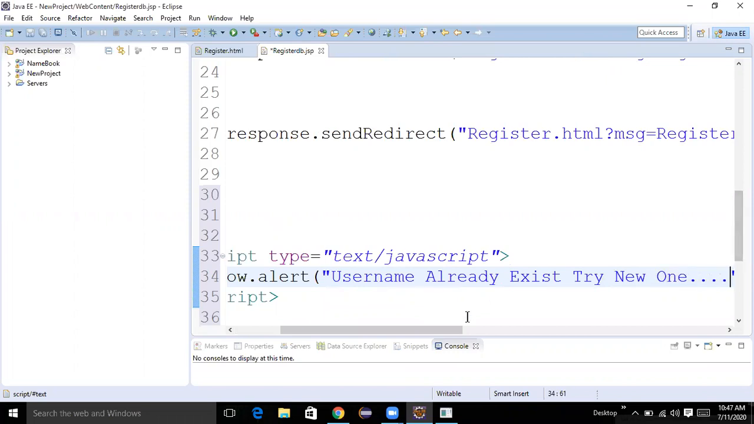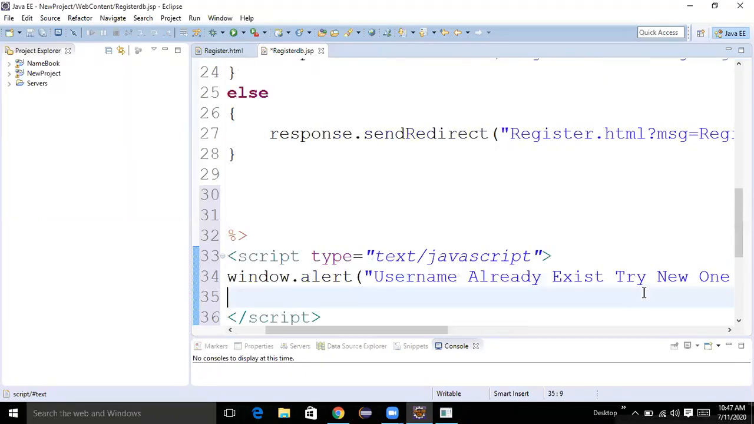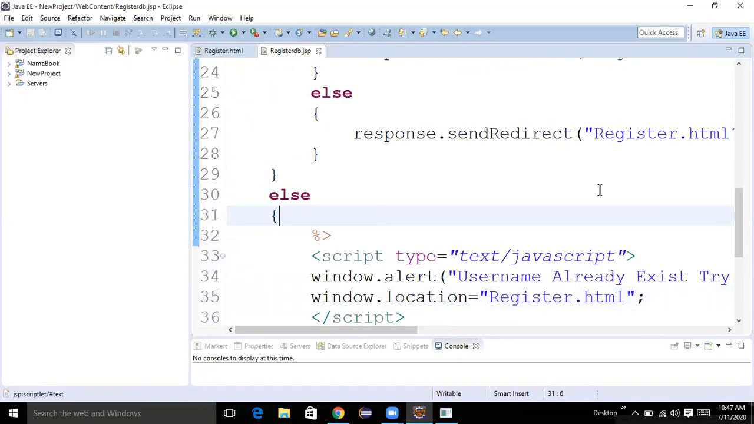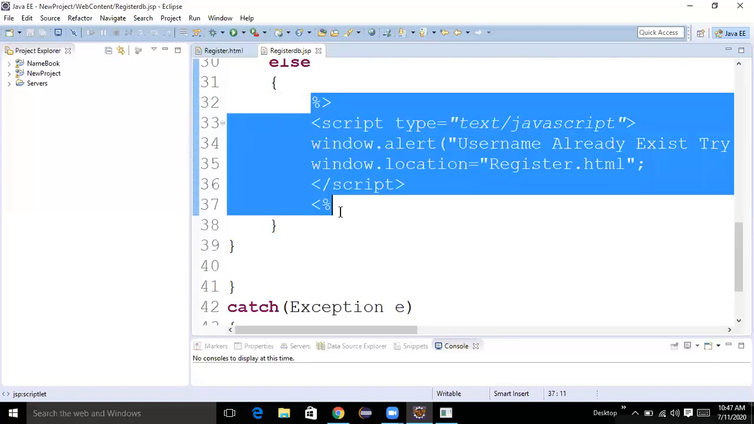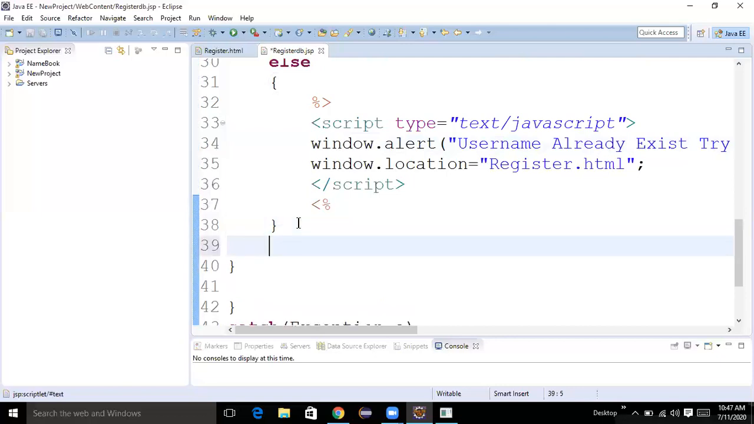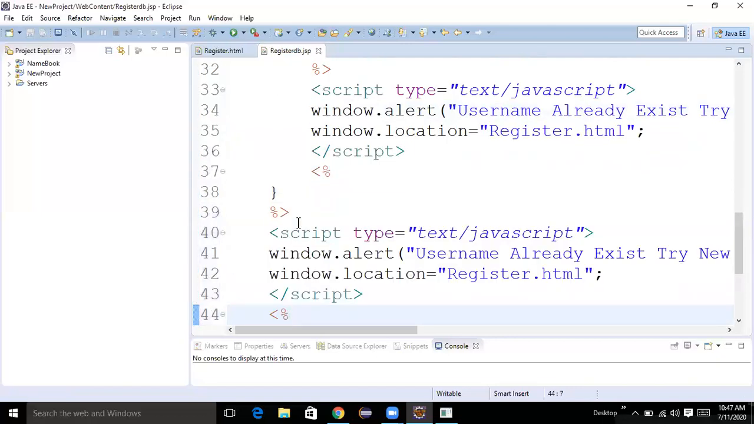Fine. And after completion of the message, where does it have to go? For that purpose, window dot location equal to register.html. Fine. Then the same message you can write here also. Then we will see.